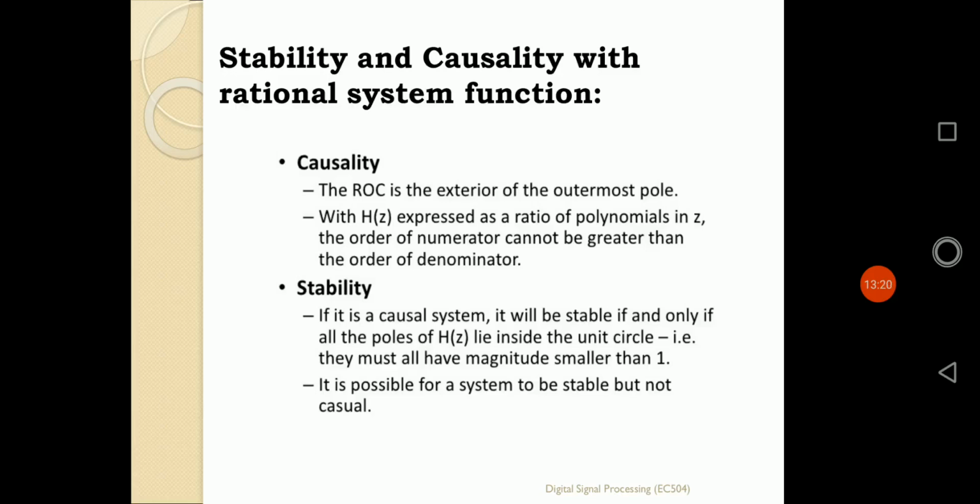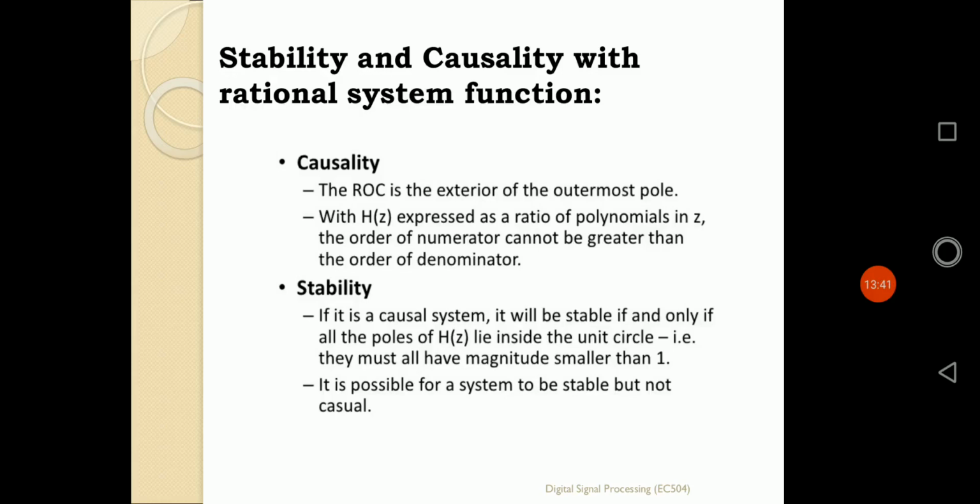Causality, how is causality defined? The ROC is the exterior of the outermost pole, that is the maximum value of pole. Choose the maximum value of pole there, and the ROC should be exterior of that outermost pole. What does it actually define?